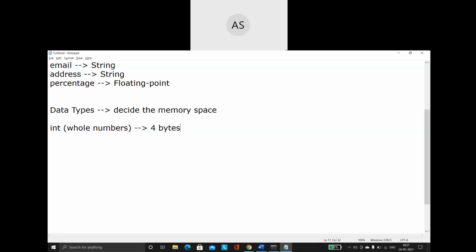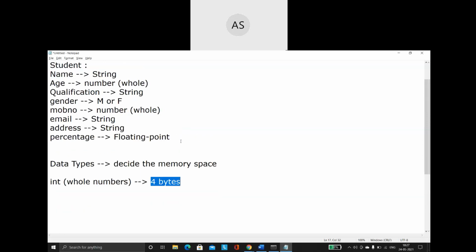Whether you're learning C programming, C++, Java, or C sharp, in any of these programming languages, when I talk about the data type int, 4 bytes are reserved. There are many data types available, and each data type has a specific memory allocated for it.